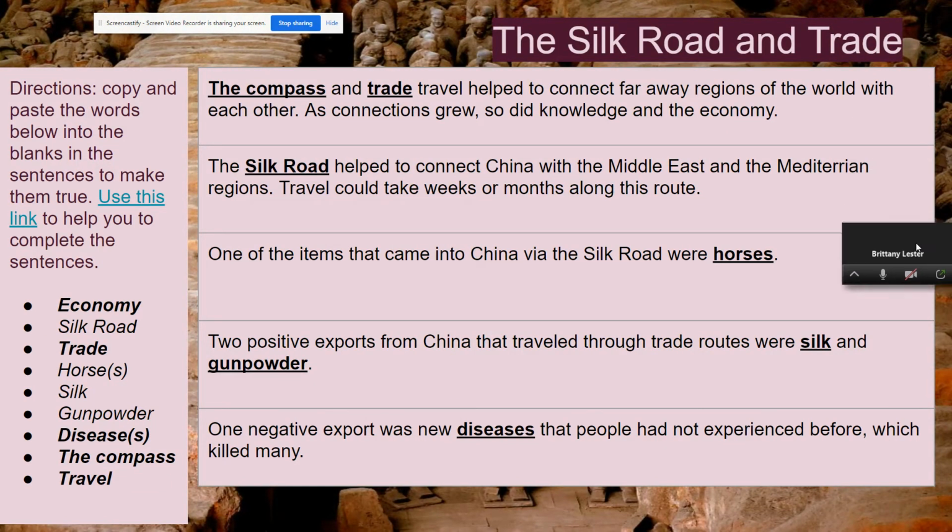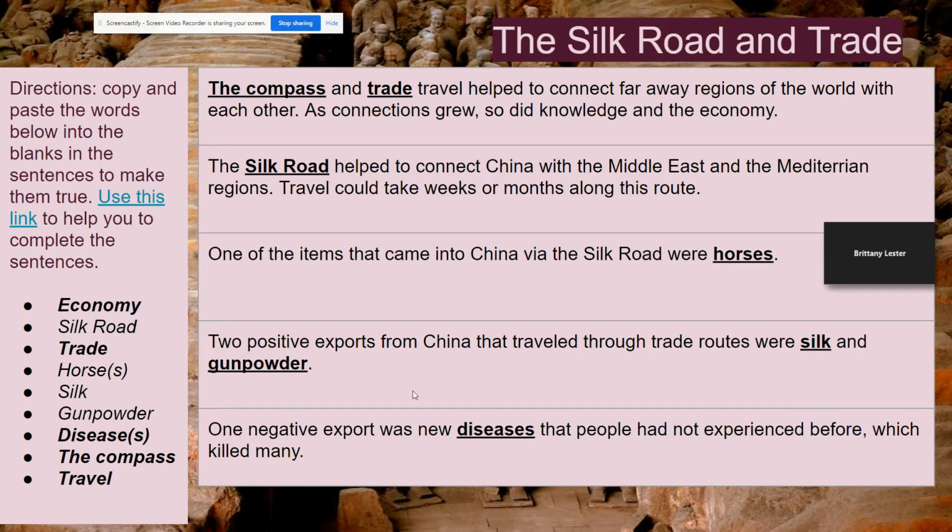Okay, this fill in the blank was confusing to me, especially this first one. I think it's supposed to be the compass and trade travel help to connect faraway regions of the world with each other. You could also say horses. The next one is the Silk Road helped to connect China with the Middle East and the Mediterranean regions, and travel could take weeks or months along this route. One item that came into China via the Silk Road were horses. Remember, horses came from the Arabian Peninsula and then traveled to China.